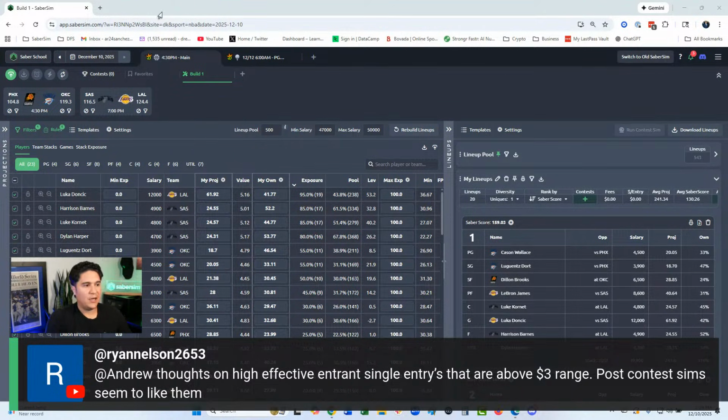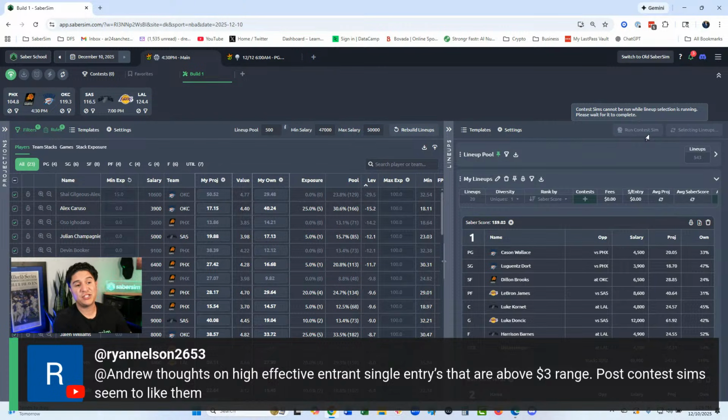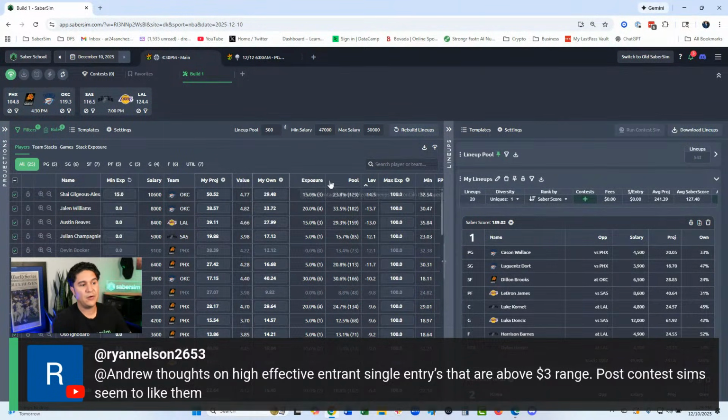All right. About wrapped up with this slate demo. We were just talking about ways you can customize this, like min-max exposures. Maybe you don't like being that low on SGA. Maybe you're okay being negative leverage, but not that much. I can come in here and set a minimum exposure, I don't know, 15%, maybe half of his ownership, where I'm still under the field on him, but not so leveraged against him. He's still a really good player. So now we're closing the gap a little bit here.